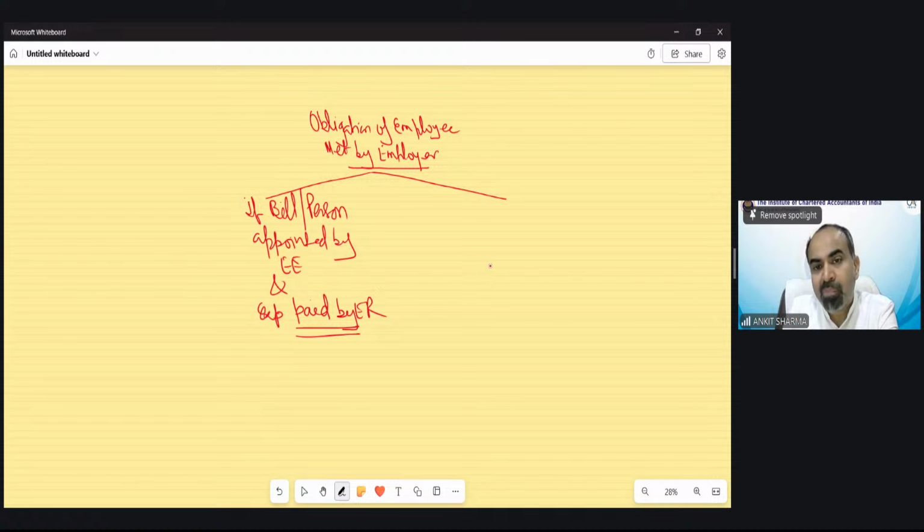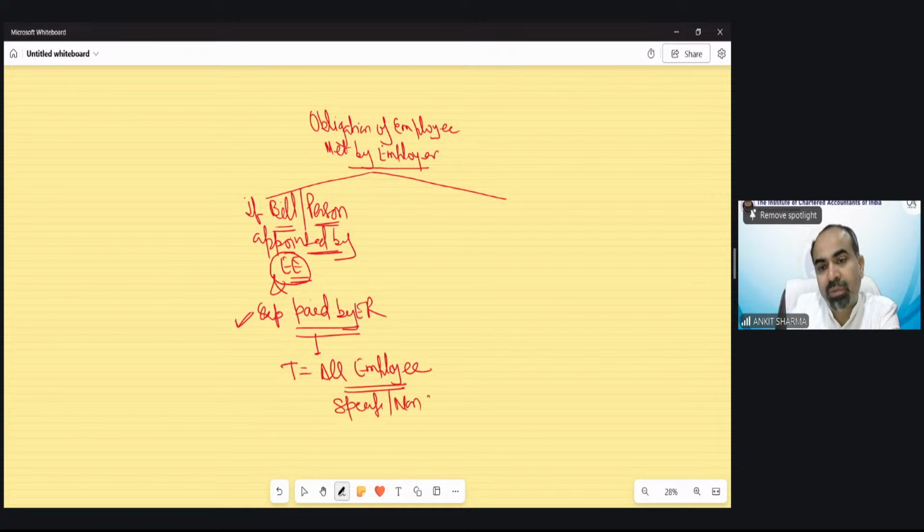So if the bill is in the name of employee or the person to whom employer is paying is appointed by employee, the legal obligation is mine. So in any perquisite, if the bill is in the name of employee or the person appointed by employee, but the expenditure is paid by employer as a reimbursement, etc., this case is going to be taxed for all employees. These kinds of perquisites are going to be taxed for all employees, whether specified or non-specified.